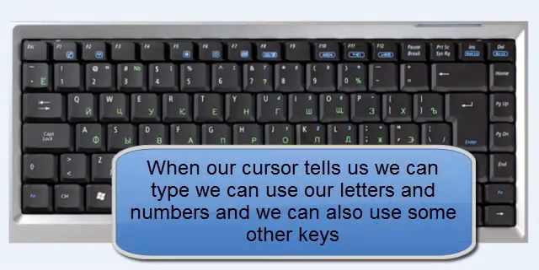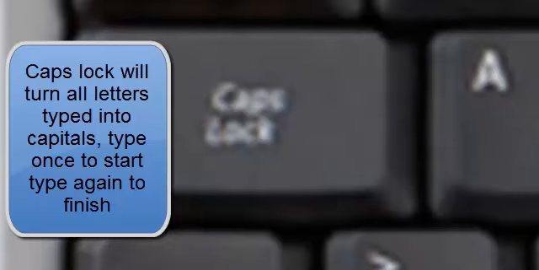Once we can type, not only do we have letters and numbers, but we also have some other keys to use in addition. And they include your Shift key. The Shift key, in combination with a letter or another key, will either change the letter to uppercase or it will show the character at the top of that key. Caps Lock. Press the Caps Lock once and this will turn all your letters to uppercase. Press Caps Lock again, it will return to lowercase.